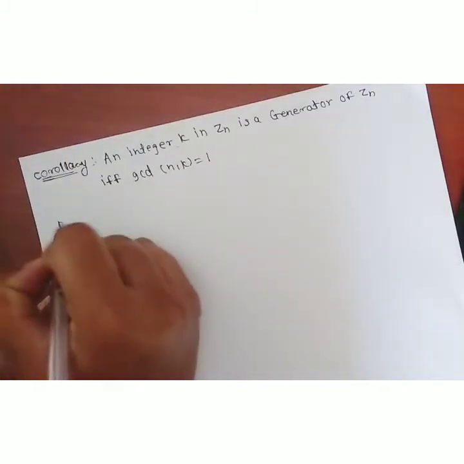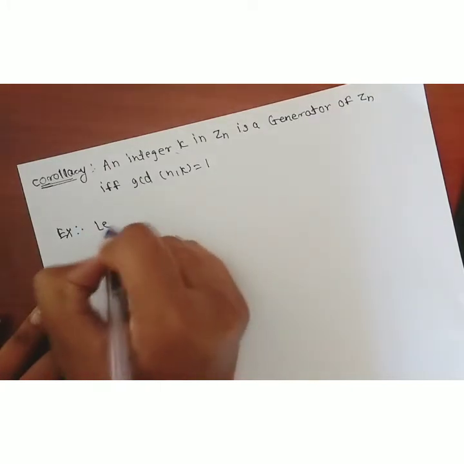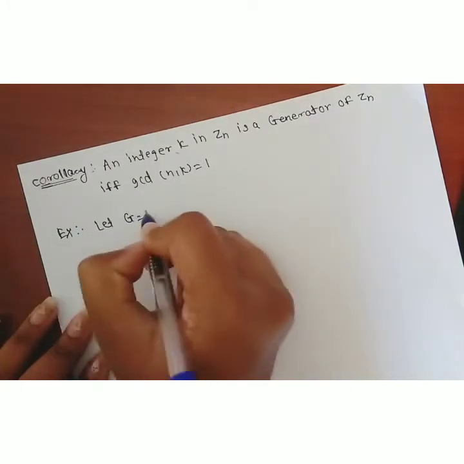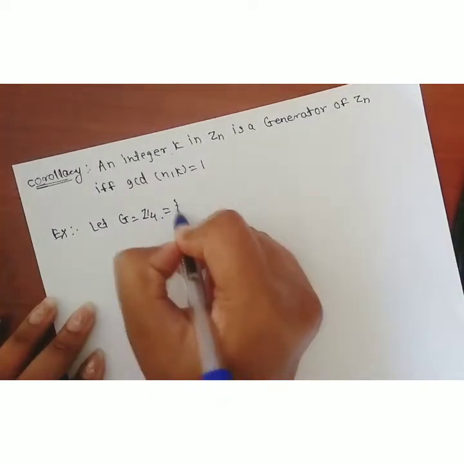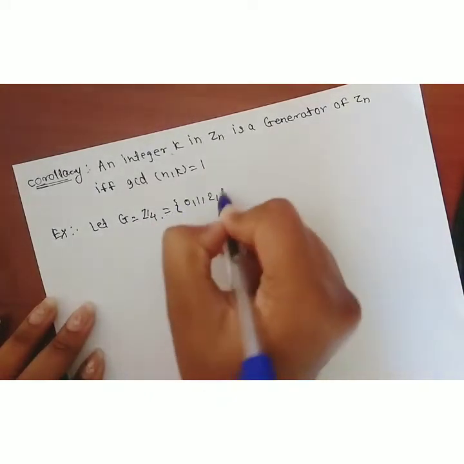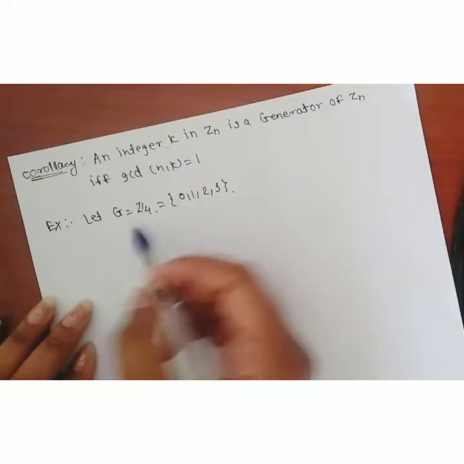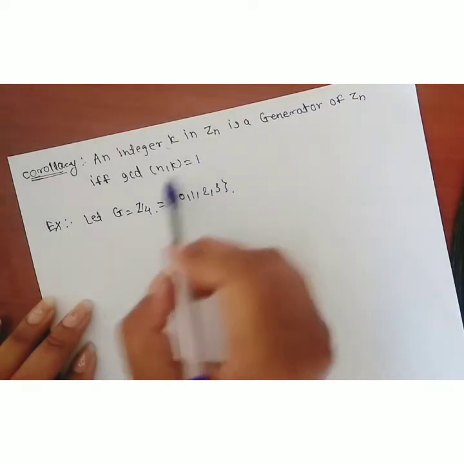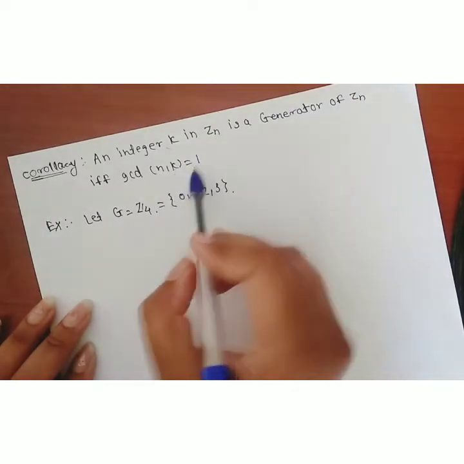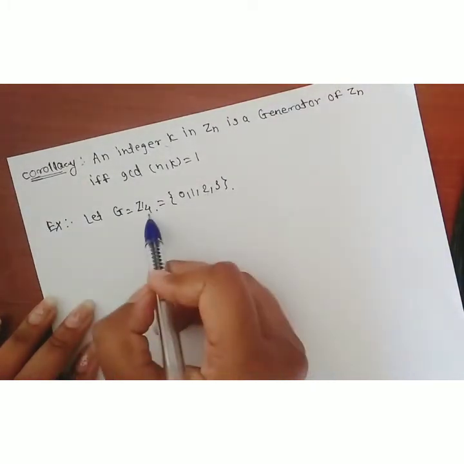For example, if we consider Z4, let G be equal to Z4. Now, how does Z4 look? It consists of the elements 0, 1, 2, 3. Therefore, which are the generators in Z4? We know that in Zn, the elements whose GCD with n is equal to 1 are generators. Now look at those elements in Z4 whose GCD with 4 is equal to 1.